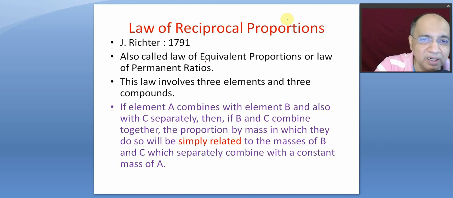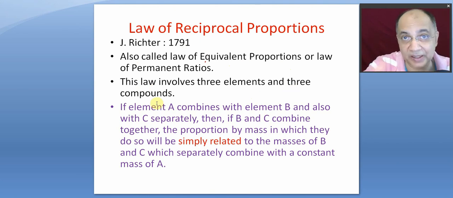Now see that the third law of chemical combination is the law of reciprocal proportion. It was in the last part of 1791, still in the 18th century, right? Also called the law of equivalent proportion or law of permanent ratios. This law involves 3 elements and 3 compounds.